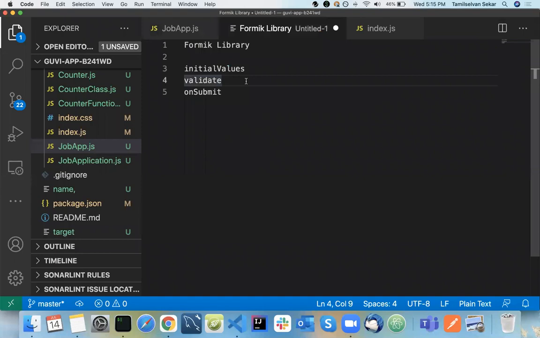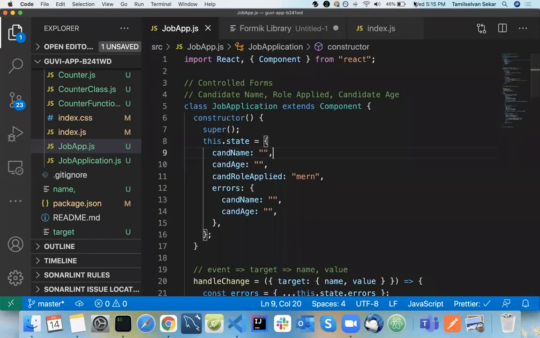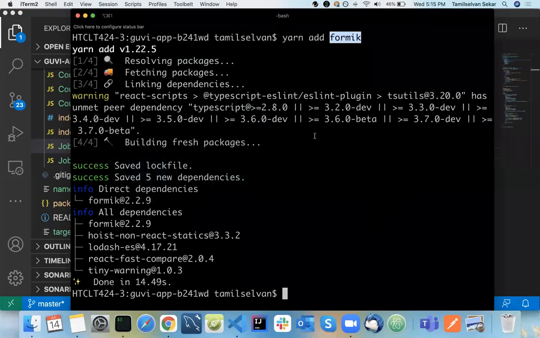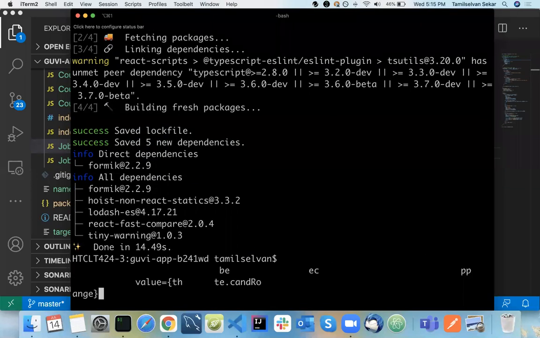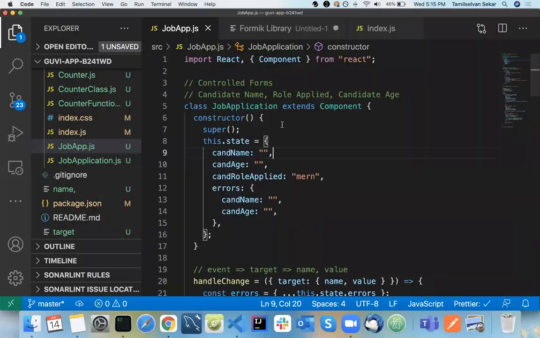I told you, you need to know three things: initial values, validate, and onSubmit. We'll come step by step. So this is how I will do it now. Formik has been installed. Yes, Formik is ready. npm start. Let it run.